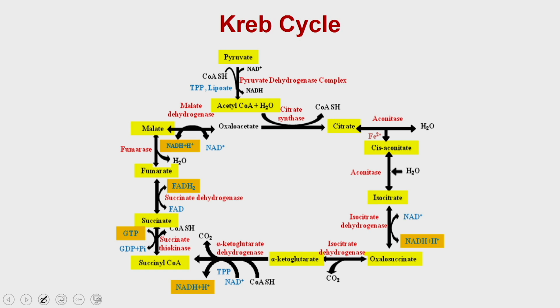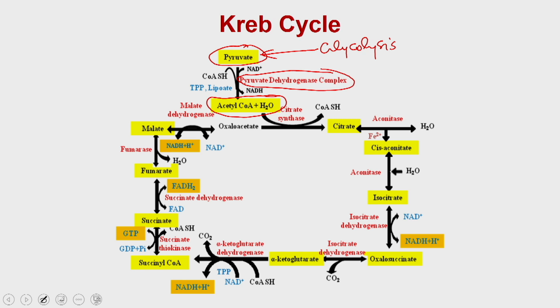As we discussed, the pyruvate generated from glycolysis is getting converted into acetyl CoA. The enzyme is the pyruvate dehydrogenase complex, and once this acetyl CoA is generated, it is used to catalyze the first reaction of the Krebs cycle.